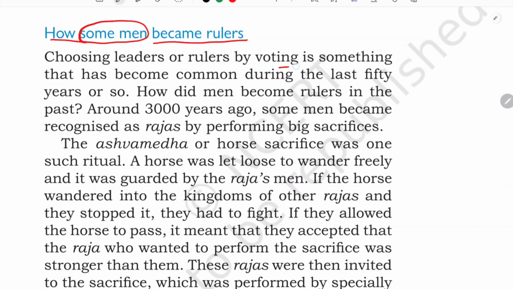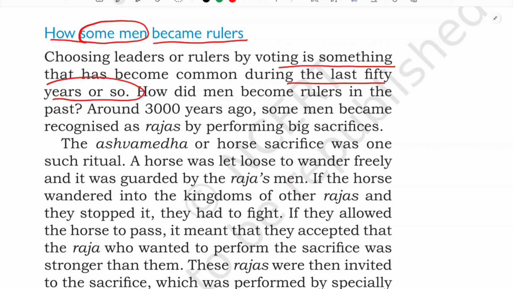Choosing leaders or rulers by voting is something that has become common during the last 50 years or so. See now what we do in the present day, when we choose our leaders, by what? By doing voting, isn't it? So it becomes common for us. So now we know how our leaders are being chosen. We don't have a system of king and queen now, isn't it?